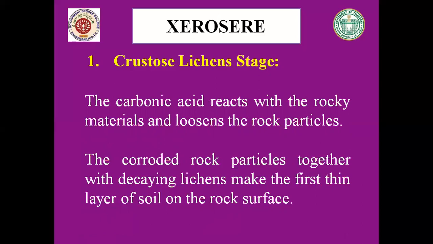The rock surface now has a thin layer formed from decaying lichens and corroded rock particles, making a thin layer of soil on the rock surface. The nitrogenous compounds formed from the atmospheric gases during lightning are brought to the soil in the form of rain. Now the habitat is less fit for the existing crustose lichens, and consequently the primary colonizers begin to disappear and the next settler stage starts appearing.